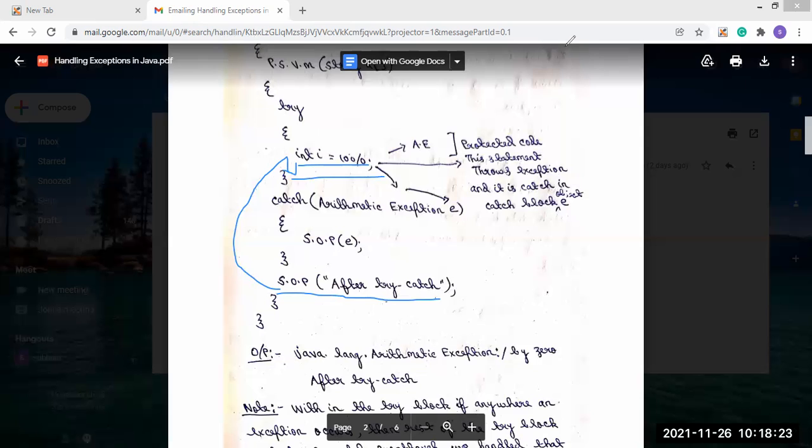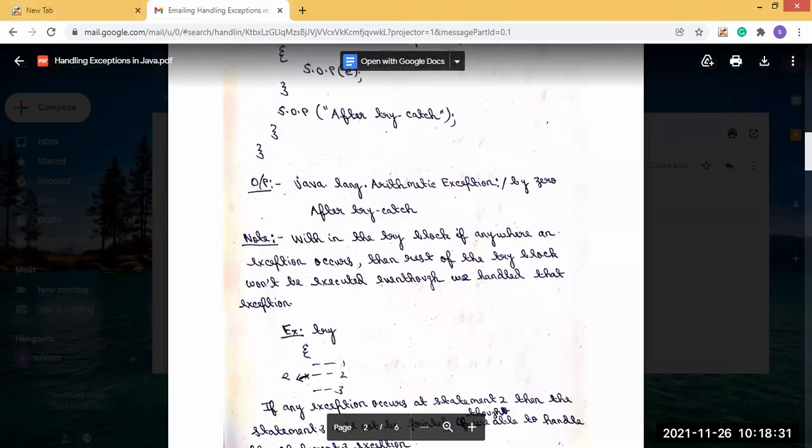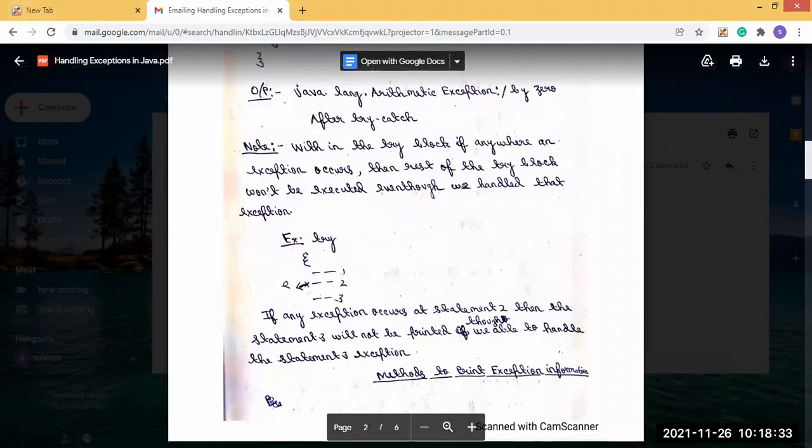That is why within a try block, if anywhere an exception occurs, the rest of the try block would not be executed, even though we handle the exception. Let's say in the try block there are statement 1, statement 2, statement 3, and statement 2 generates the exception.